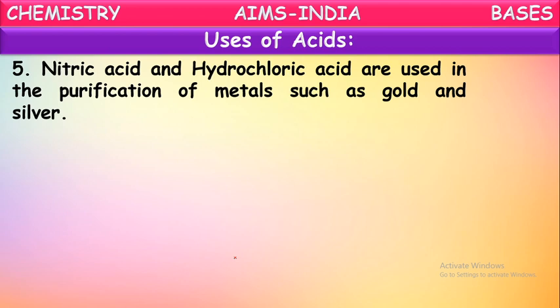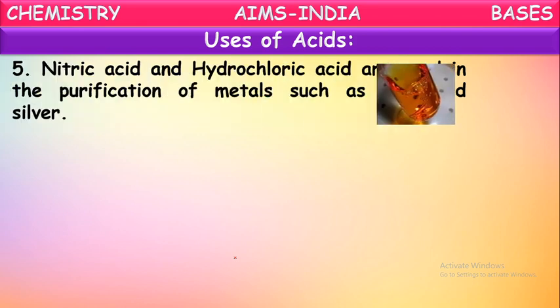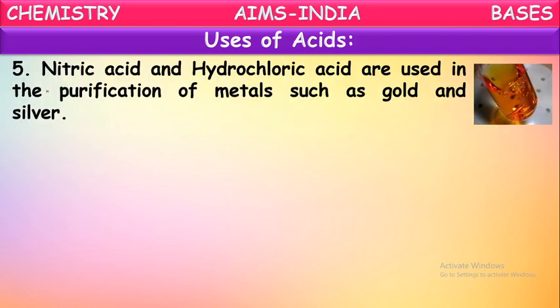Some more are here. Nitric acid and hydrochloric acid are used in the purification of metals such as gold and silver. The mixture of these two is a much stronger, highly corrosive mixture, and it is dangerous. It should not be touched with bare hands. The mixture of nitric acid and hydrochloric acid is called aqua regia.